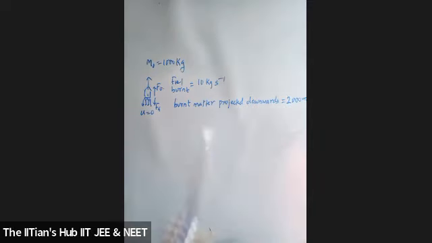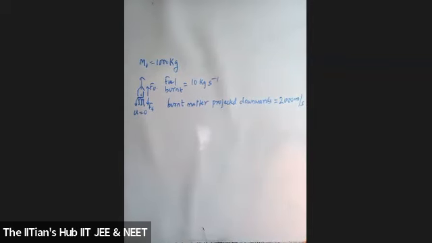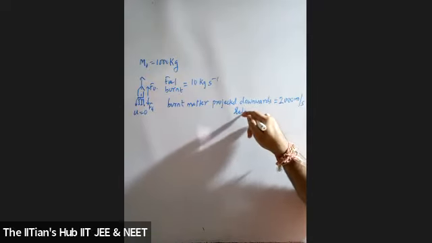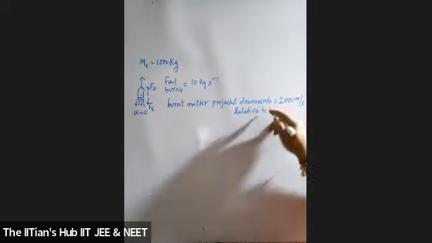I'm deliberately not giving you the variable. If I give the variable, students, you'll get a mathematical formula easily. 2000 meter per second relative. Of course, it's always relative to the rocket.